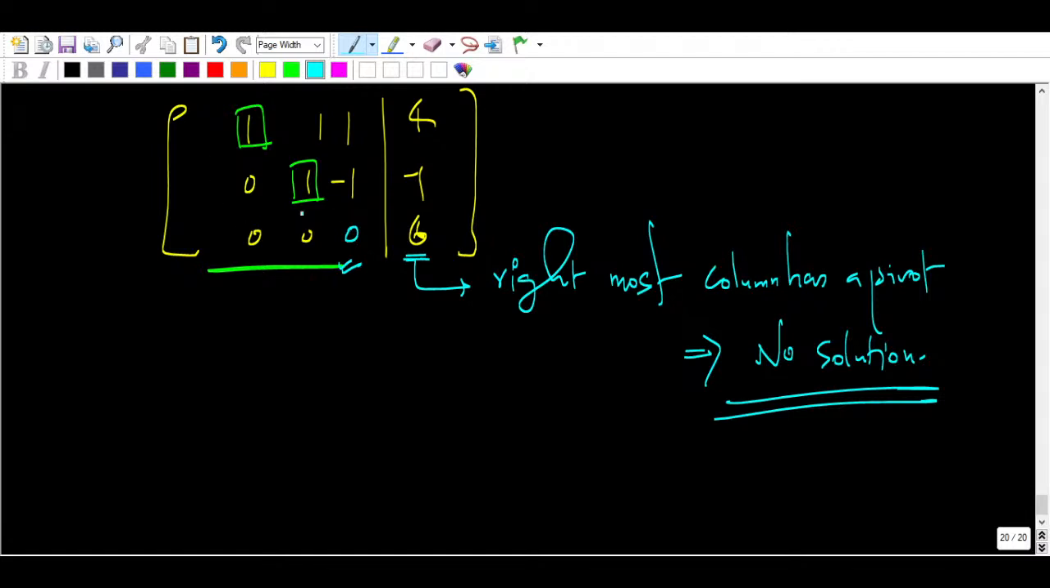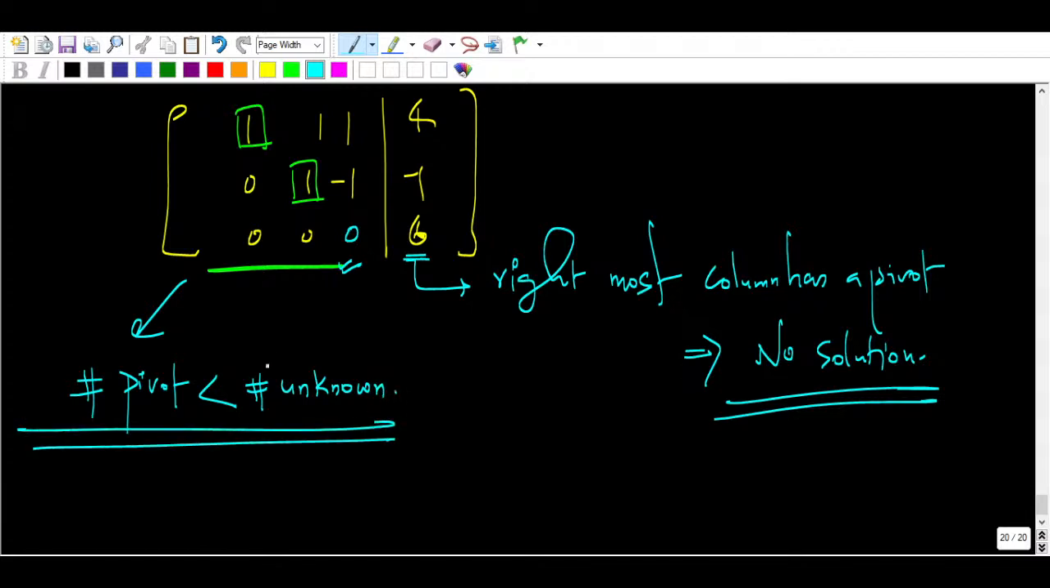If this kind of situation is there, you can see the number of pivots is less than the number of unknowns, it's fine. But this has a pivot in B, a non-zero value here, while the row is 0 here. If you convert it into variables, it will be 0 equal to 6, then x2 minus x3 equal to minus 1. So this is wrong, this is inconsistent, right?